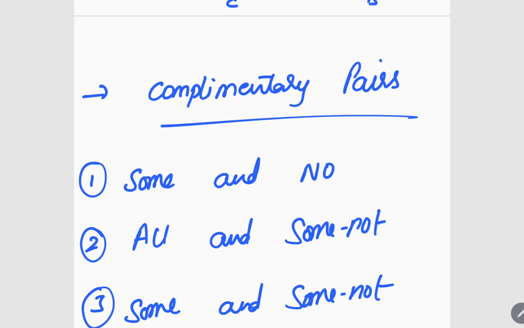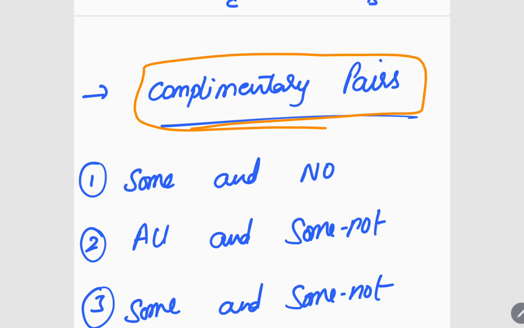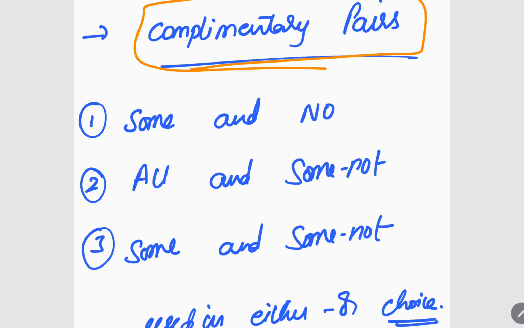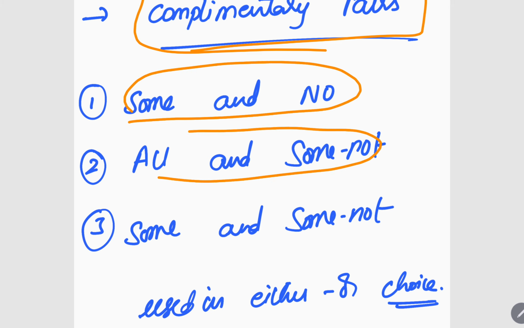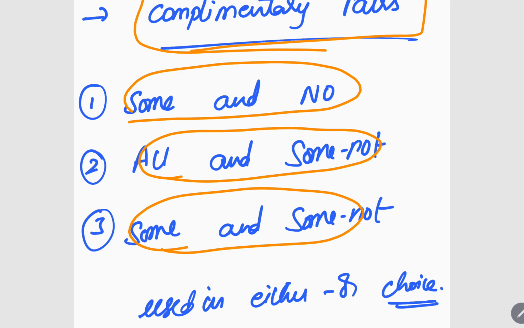See, there are some complementary pairs. This is the last section of this class. Please be patient. There are some complementary pairs in the questions. Just by looking at the question, you can directly go to the answer. See, some and no, one complementary pair. All and some not, one complementary pair. Some and some not, one complementary pair. What is the use of having these complementary pairs?